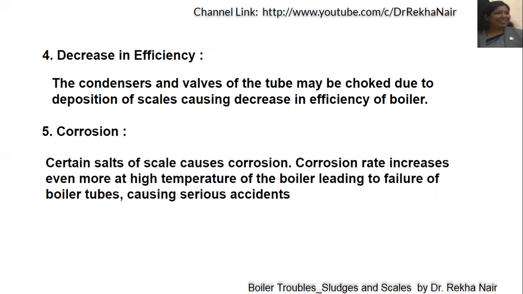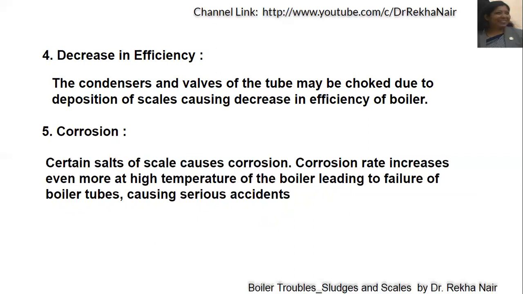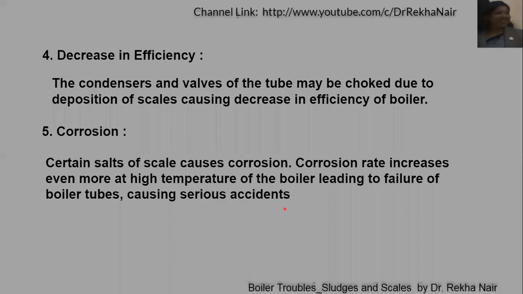And even the corrosion problem, because certain salts of the scales will cause corrosion, and the presence of water will enhance the rate of corrosion. And with the increase in temperature, there may be failure of boiler tubes causing serious accidents. Because this corrosion will happen more if you are giving more energy to the process.